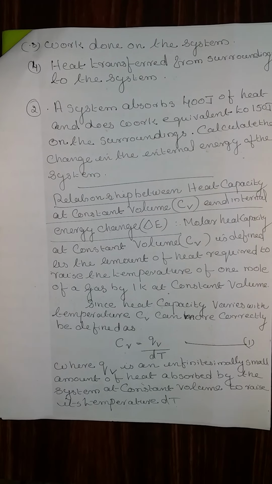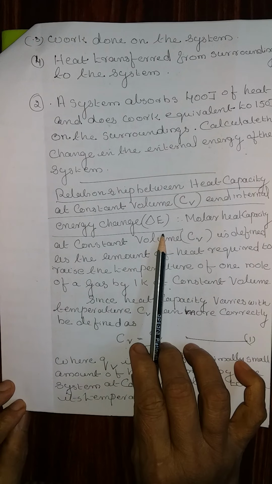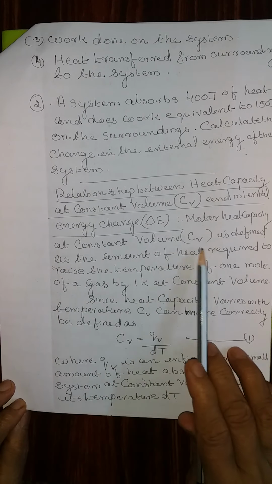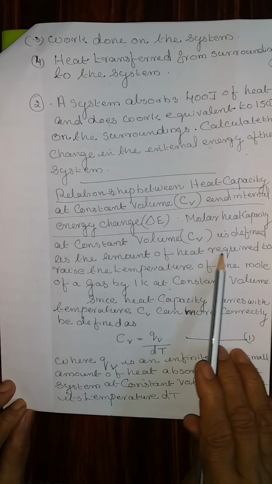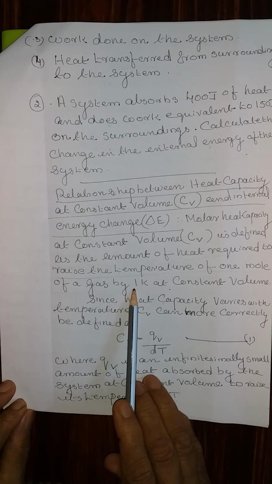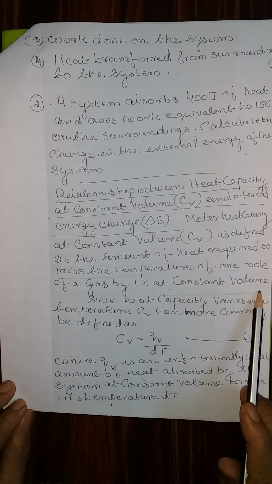Relationship between heat capacity at constant volume and internal energy. Molar heat capacity at constant volume, that is Cv, is defined as the amount of heat required to raise the temperature of 1 mole of a gas by 1 Kelvin at constant volume.